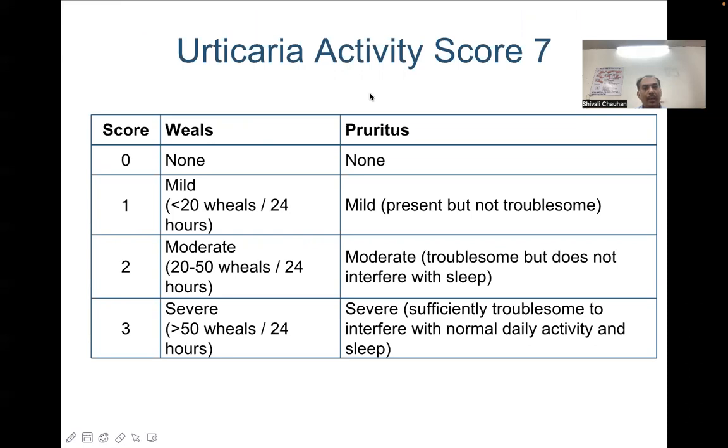There is an urticaria activity score which grades it from 0, 1, 2, and 3. No wheals present and no pruritus present, then we grade it as 0. Less than 20 wheals and mild pruritus, grade 1. 20 to 50 wheals in 1 day or 24 hours and moderate, troublesome but not interfering with sleep, pruritus is graded as 2, and severe with more than 50 wheals and severe troublesome pruritus interfering with normal daily activity and sleep is labeled as grade 3.